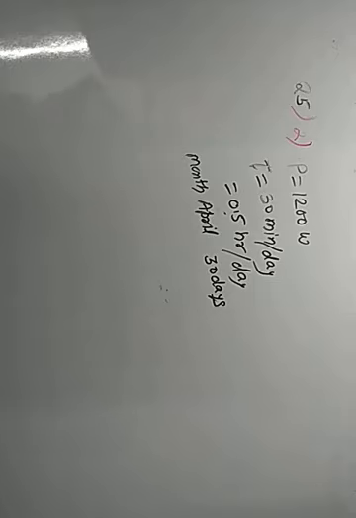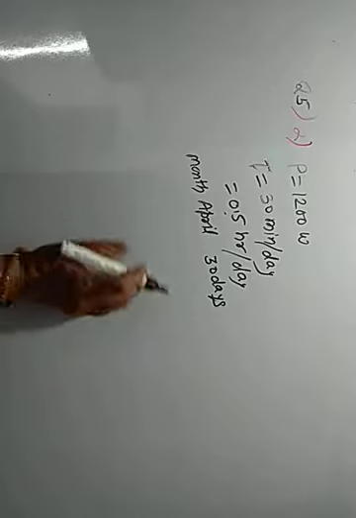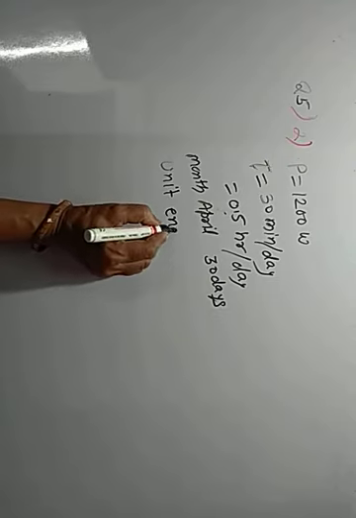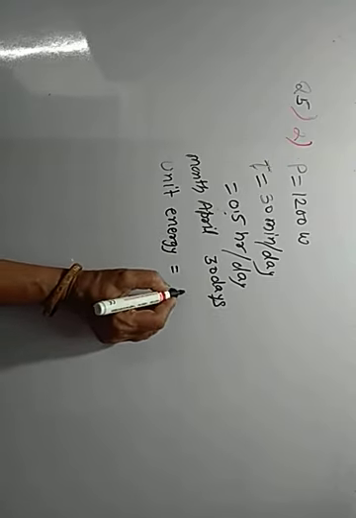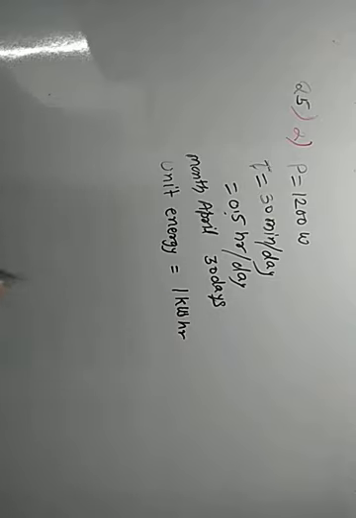Next question is, the power of an electric iron is 1200 watt and it is used daily for 30 minutes. In the month of April, how much energy is consumed by it? First of all, we will convert, because this is electricity, its commercial unit of energy is one kilowatt hour.